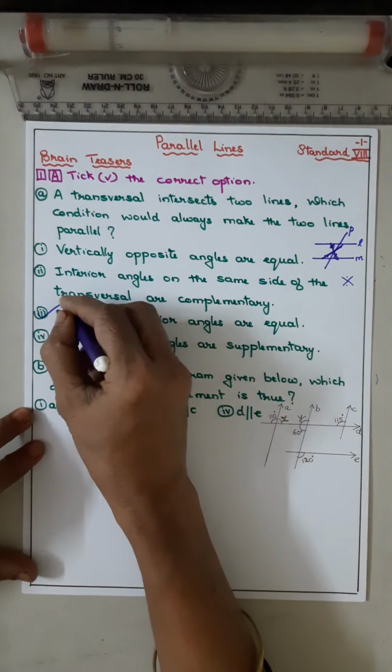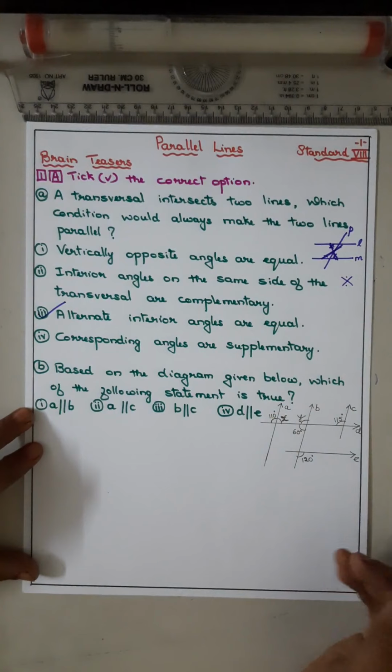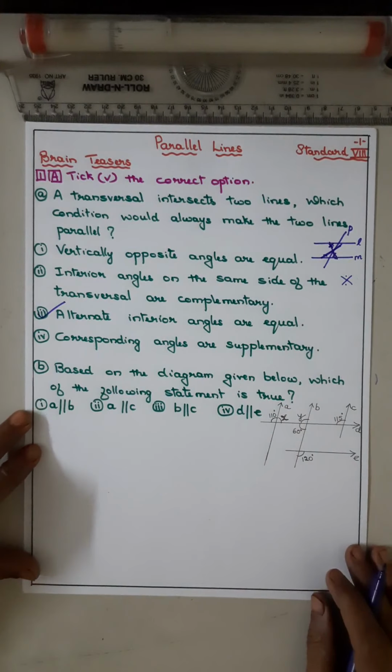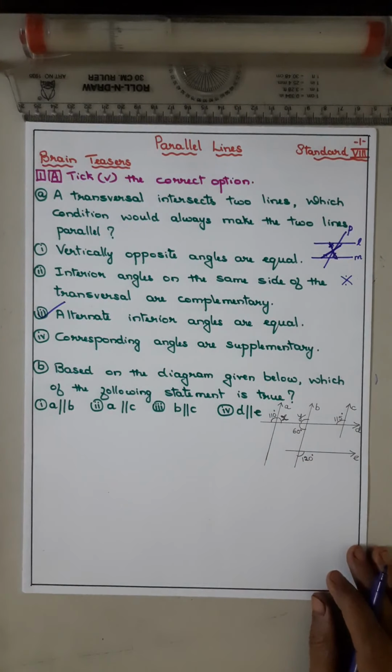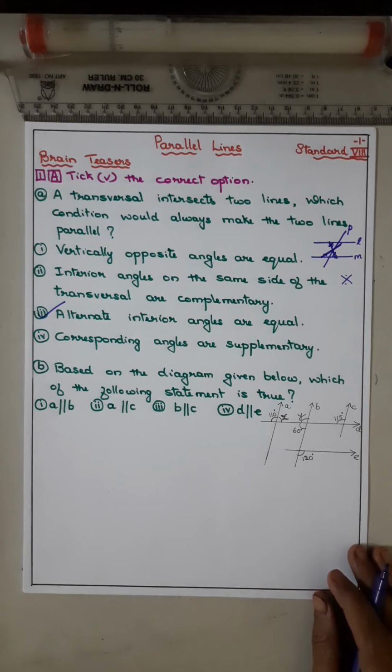So this option is correct. Now, corresponding angles are supplementary, they have told. But in parallel lines, the corresponding angles are equal. So remember all the rules according to why the lines are parallel. And then you can tick the correct option.